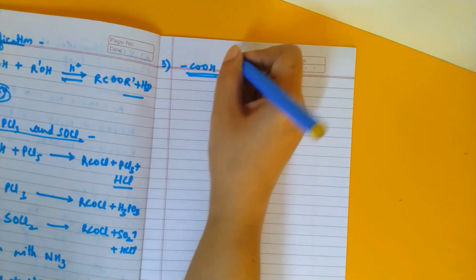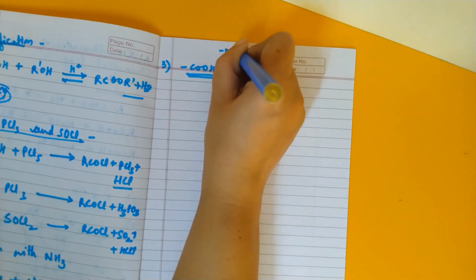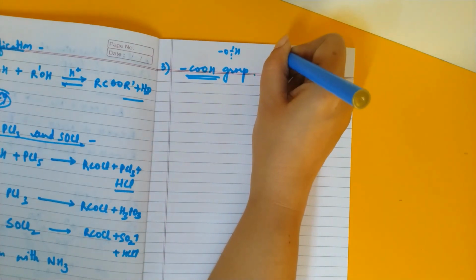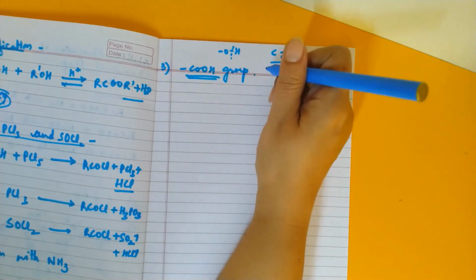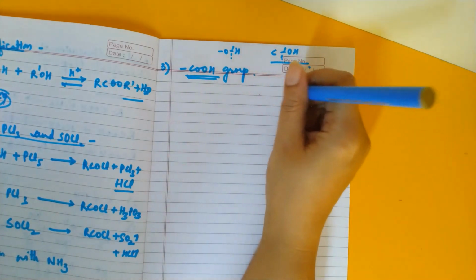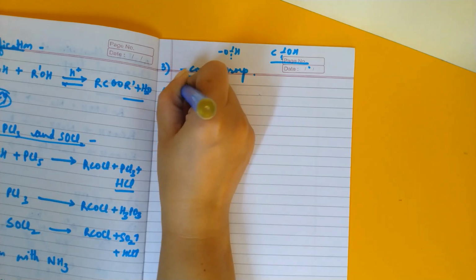First we did reaction involving oxygen hydrogen bond cleavage. Then we did reaction involving carbon oxygen bond cleavage. Now this is the third category of reaction, where the carboxylic group is involved. So in this, the first example is reduction.